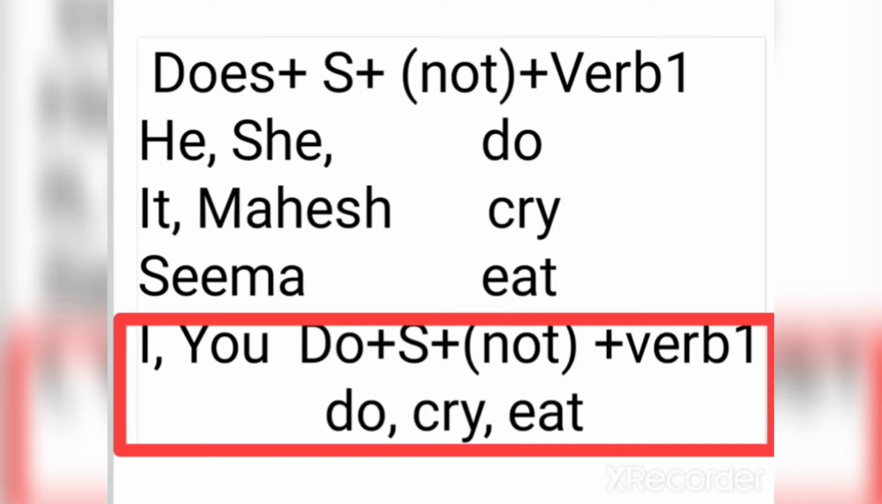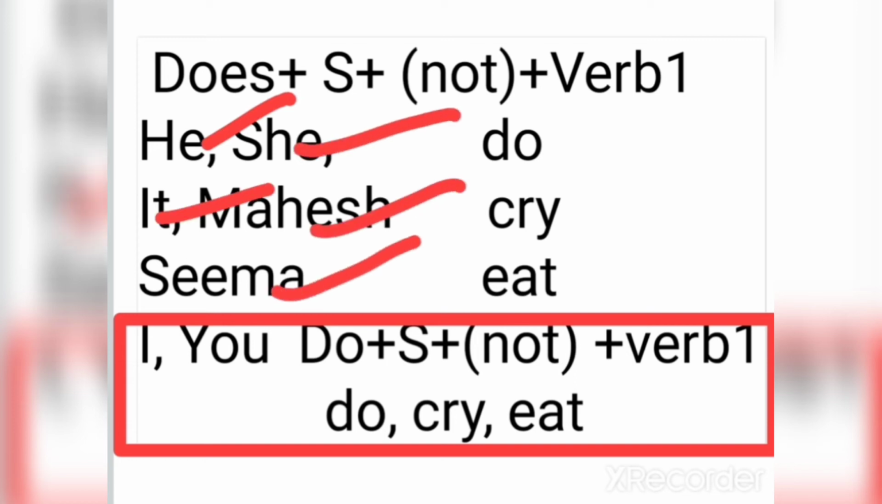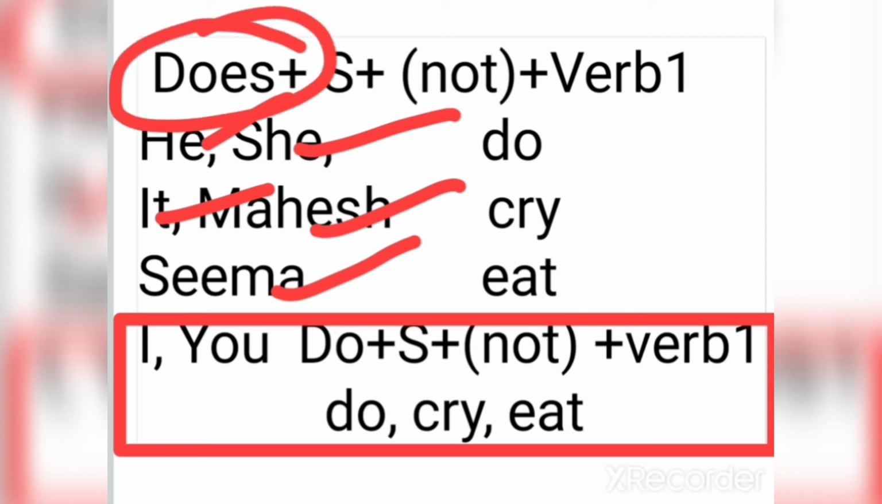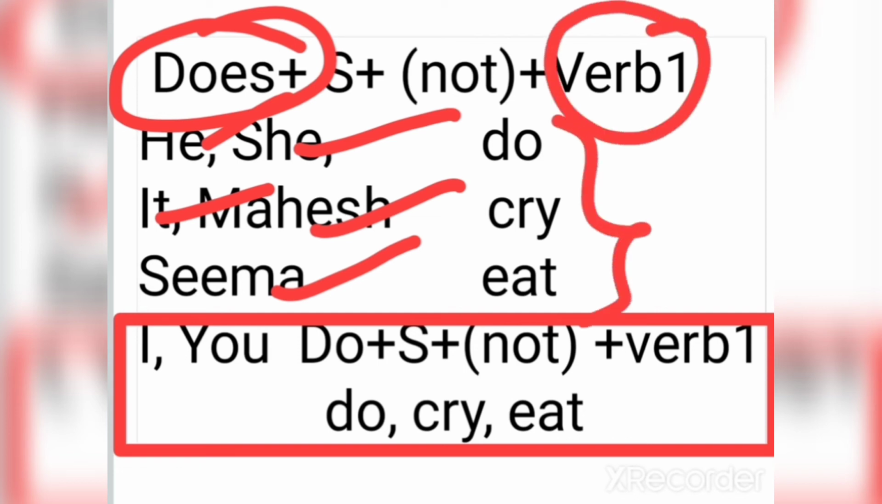For interrogative sentences in simple present tense, singular subjects he, she, it, Mahesh, Seema, these are singular subjects, and with these singular subjects does is used, and with this we use the first form of verb, that is do, cry, eat. For example, does he do his work, does she do her work, does it eat grass, does Mahesh eat apples, does Seema cry bitterly. These are the examples of interrogative sentences.